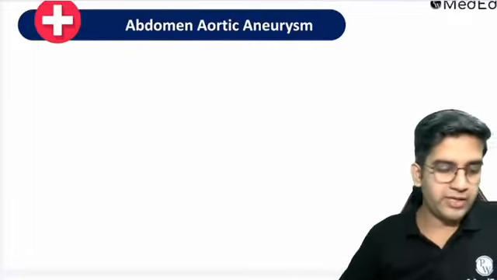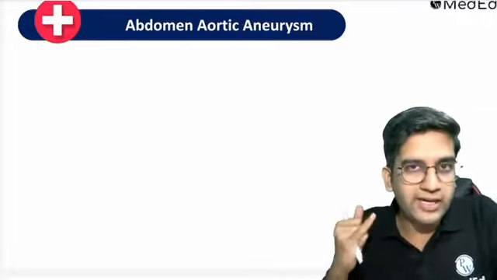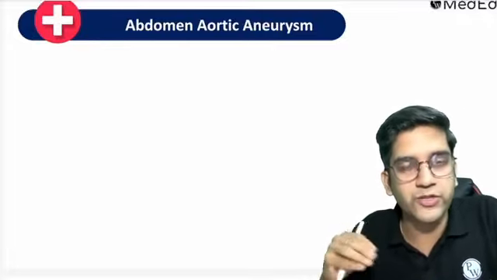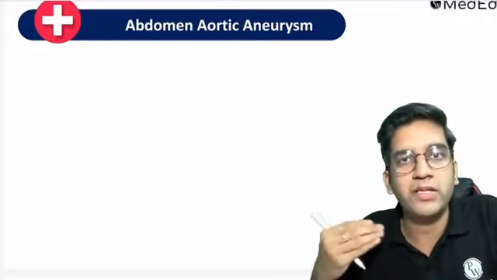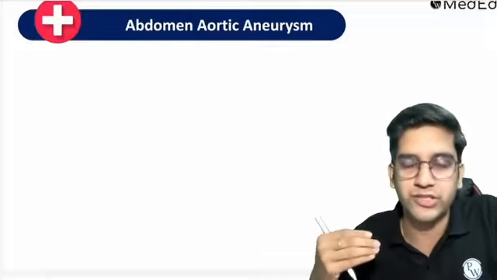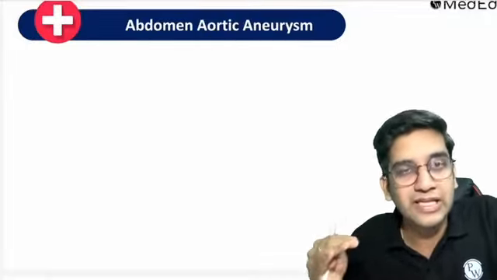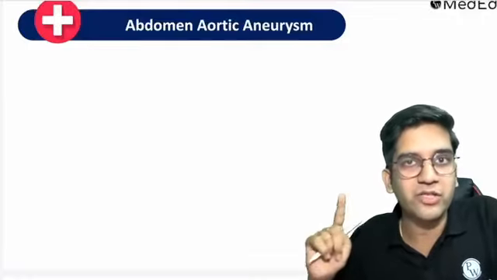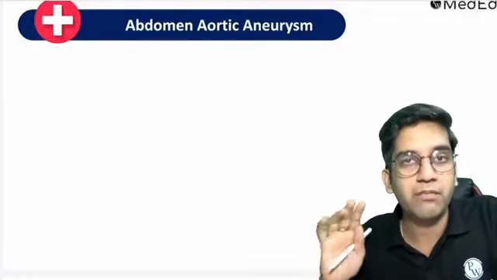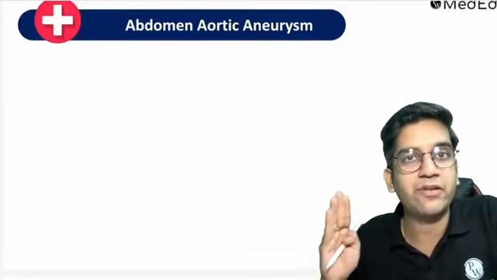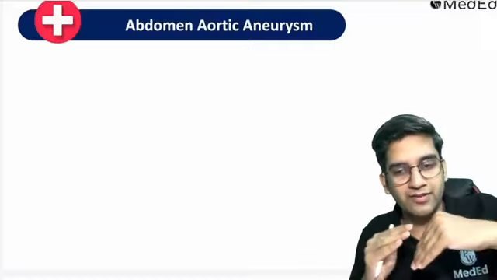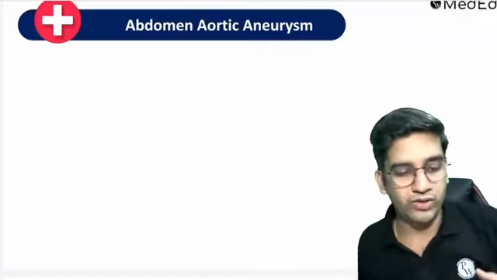Now I'll come to abdominal aortic aneurysm. The reason why abdominal aortic aneurysm is emphasized for an undergraduate is you will be the first person who will be examining these patients. They come in emergency. You should not miss these. Anything when it's pulsatile in the abdomen, please refer to the surgeon immediately. A pulsatile mass in the abdomen should never be missed because it's an aneurysm, a dilated one, right?